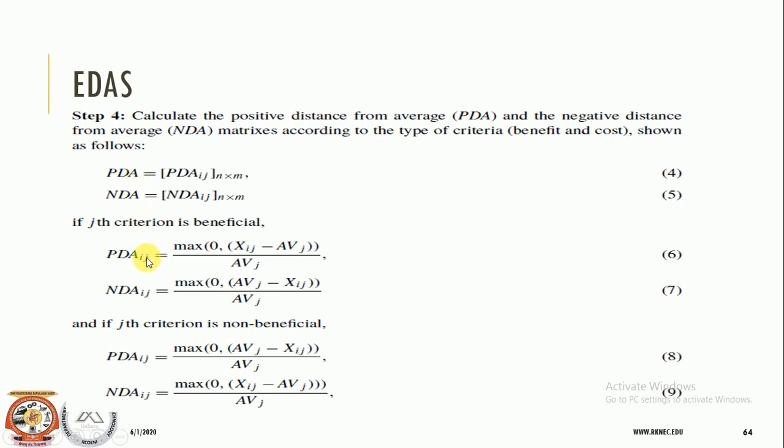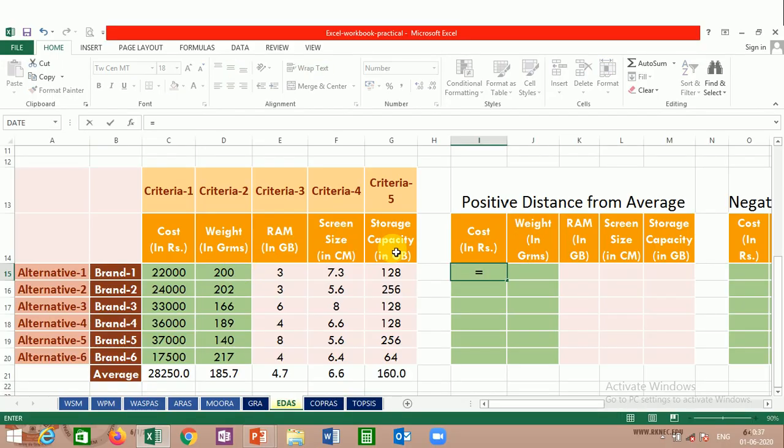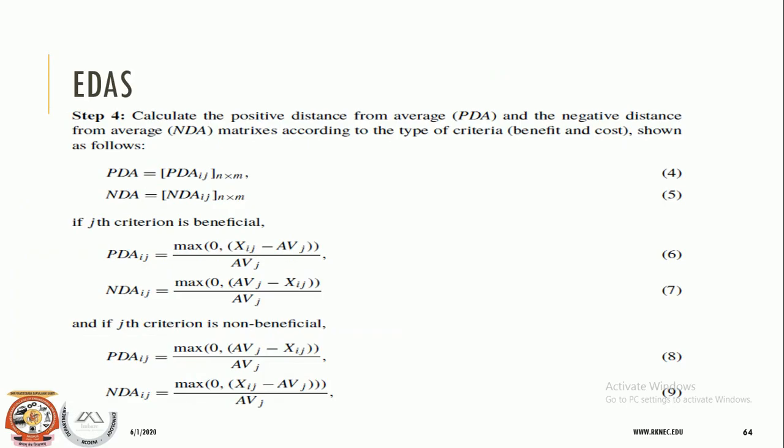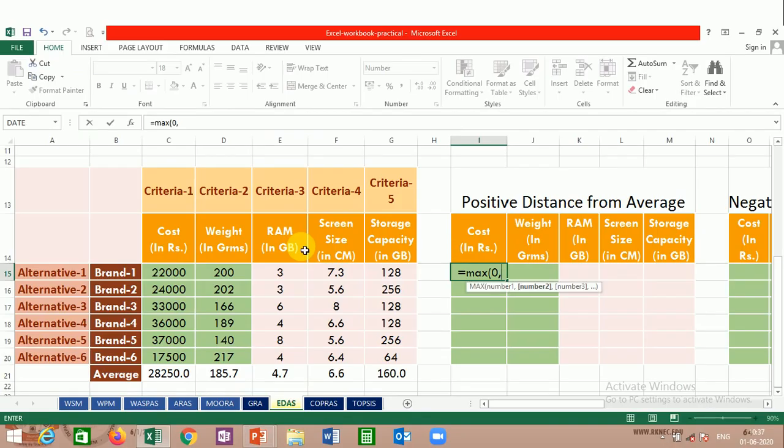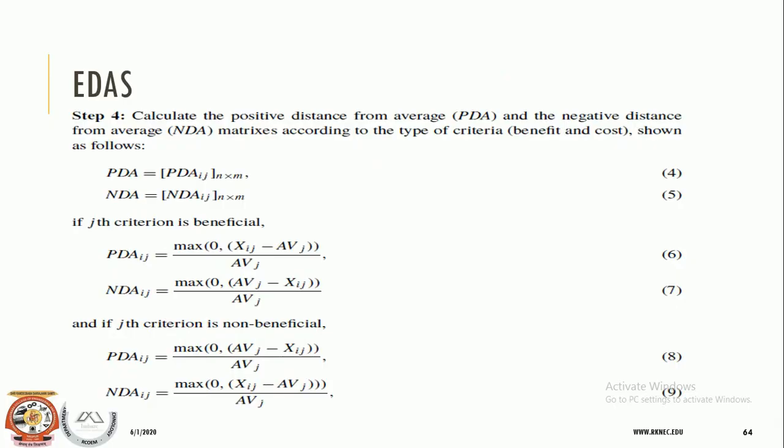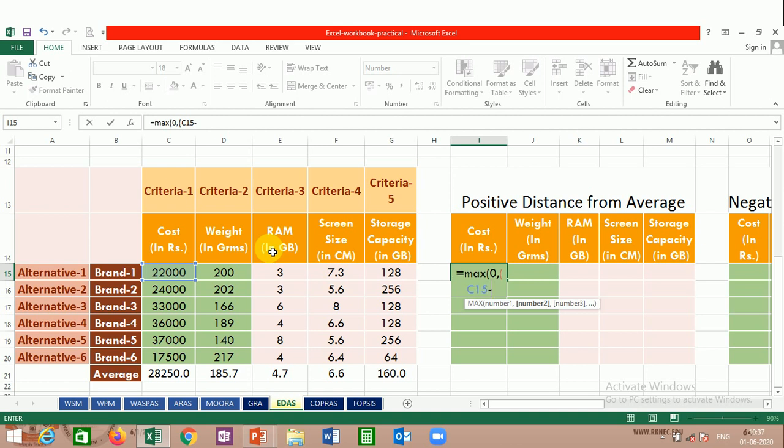Now how is the positive distance calculated? Maximum value among 0 and each value minus the average value, divided by the average value. Okay, now look here. The formula is MAX of 0 and xij minus the average value. Now xij means the respective value, so this is the respective value that we have selected, comma, and then we need to subtract the average value. So this is the average that we have computed.